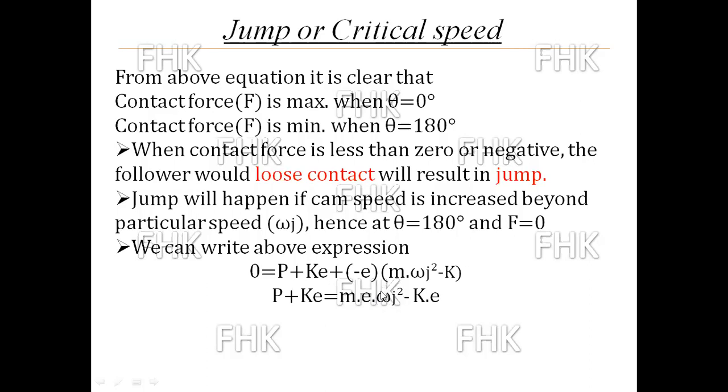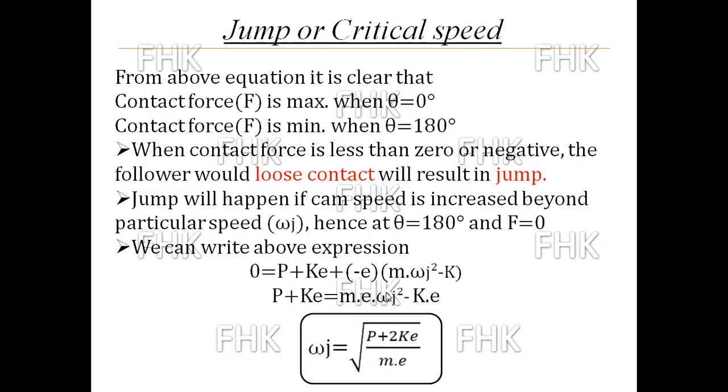What will be the jump speed? The minus KE moves over and becomes plus KE, so we get P plus 2KE. The multiplying term M E moves to the left side as a division, so P plus 2KE divided by M into E equals omega J square.